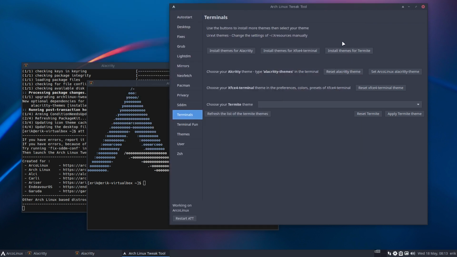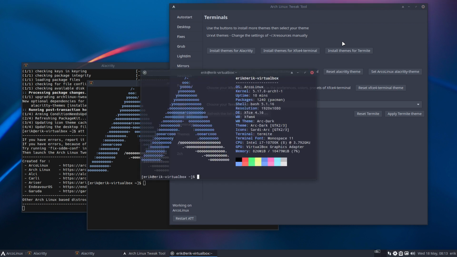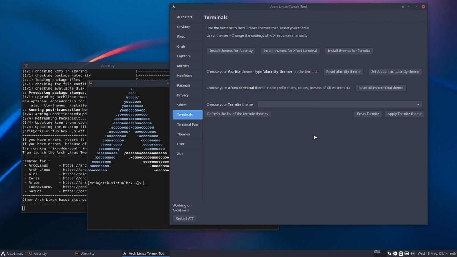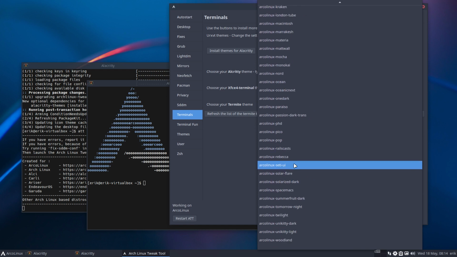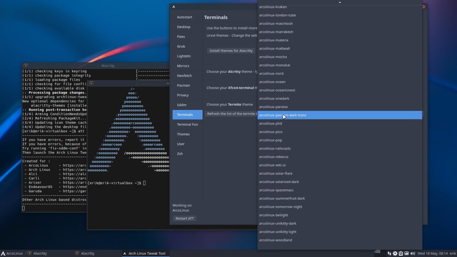And we have started in ArcoLinux with Termite, and Termite is still kicking, right? It's still working. We get updates and make packages for it. It works. So if you say, this is my thing, I started with this and I want to keep it, fine. There's no issue with it. Unless something breaks, unless Termite ceases to exist, we'll keep it and support it because we have a nice drop down. There are so many beautiful terminal themes for Termite.